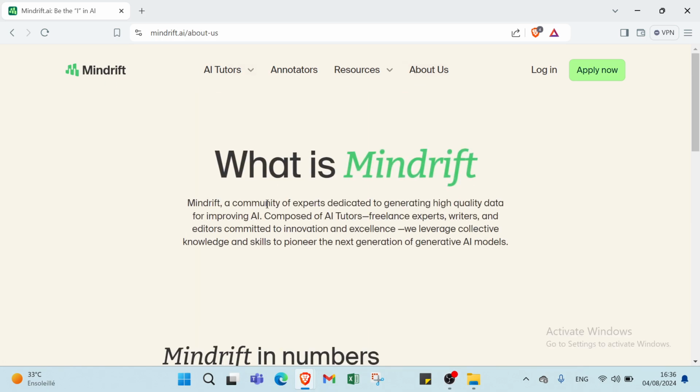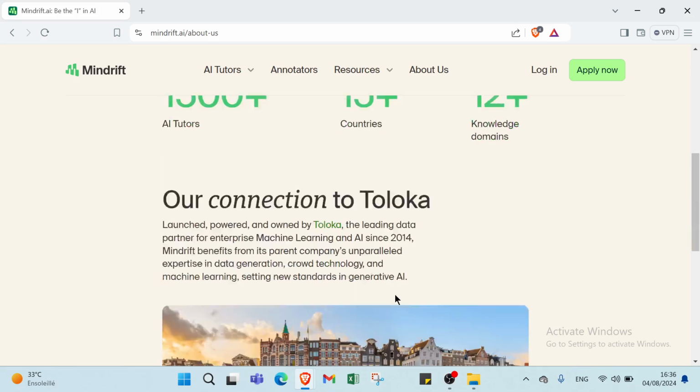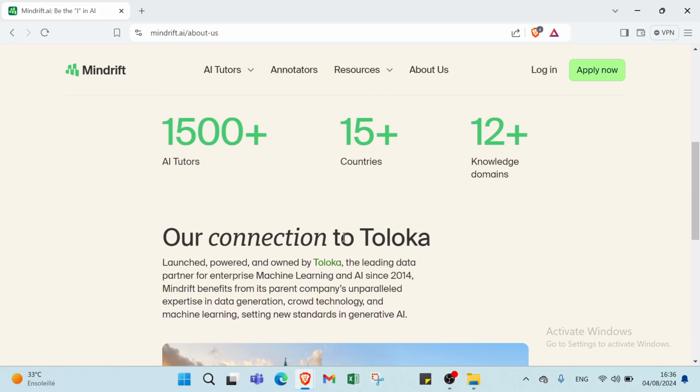Mindrift is a community of experts dedicated to generating high-quality data for improving EA, composed of EA tutors, freelance experts, writers, and editors committed to innovation and excellence. We leverage collective knowledge and skills to pioneer the next generation of generative EA models. And we have also other information here.